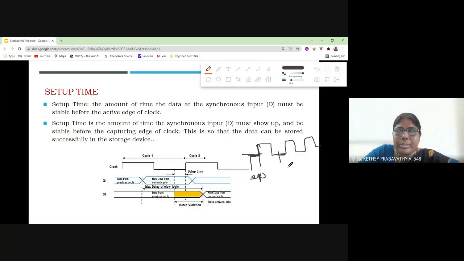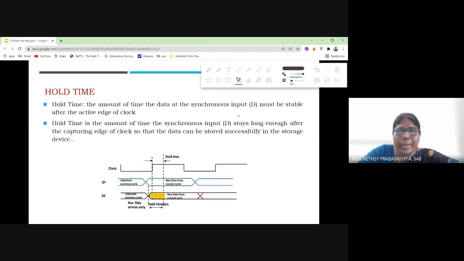Are you understood? This is before it is triggering. That is called the setup time. Everyone has understood the setup time? And the next one, hold time. What is hold time? This one will be after the trigger. This is called hold time, after it is triggered, after the trigger time.